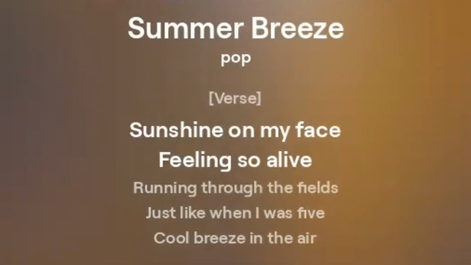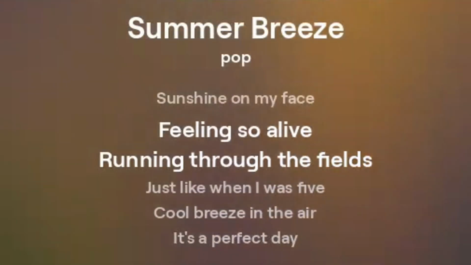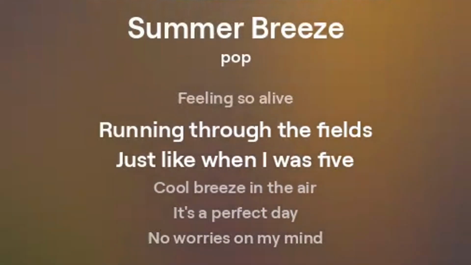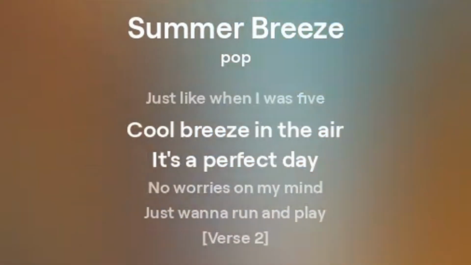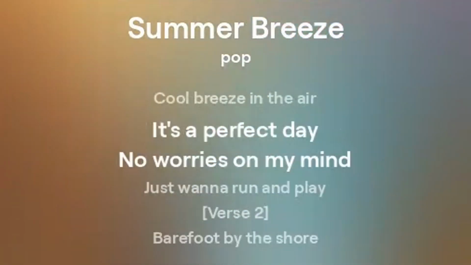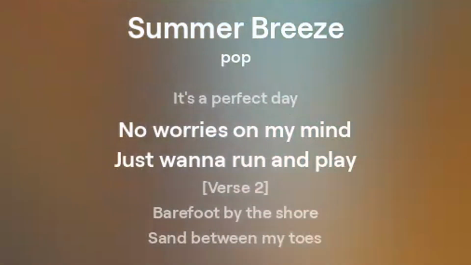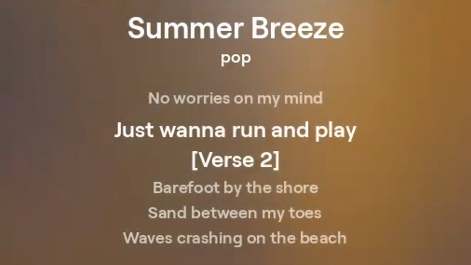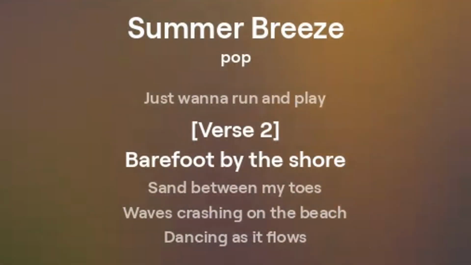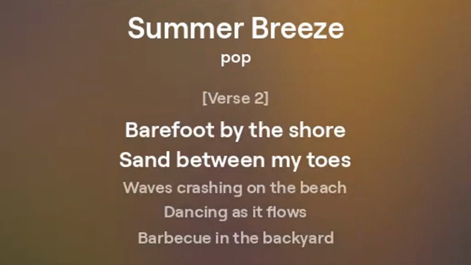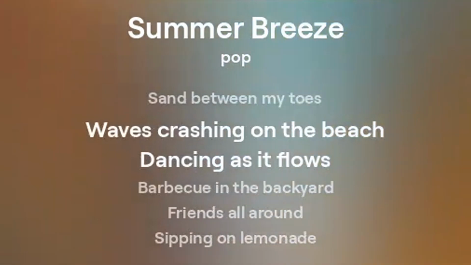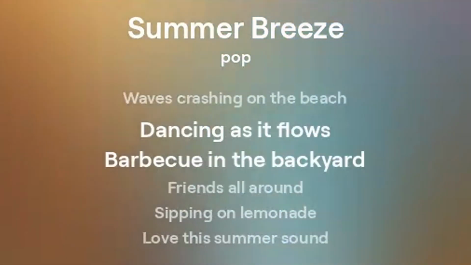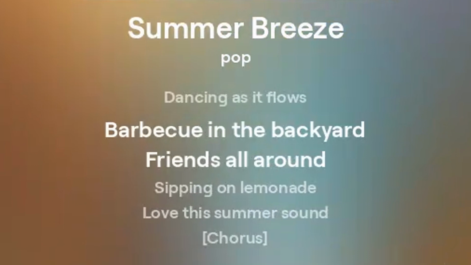Sunshine on my face, feeling so alive. Running through the fields just like when I was 5. Cool breeze in the air, it's a perfect day. No worries on my mind, just wanna run and play. Barefoot by the shore, sand between my toes. Waves crashing on the beach, dancing as it flows.